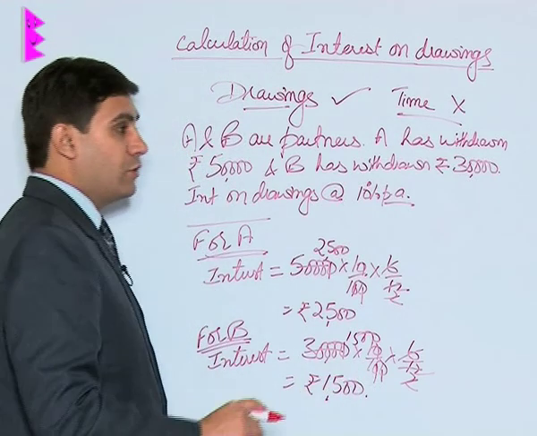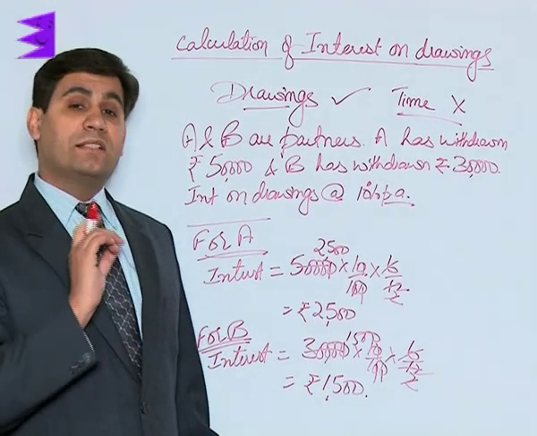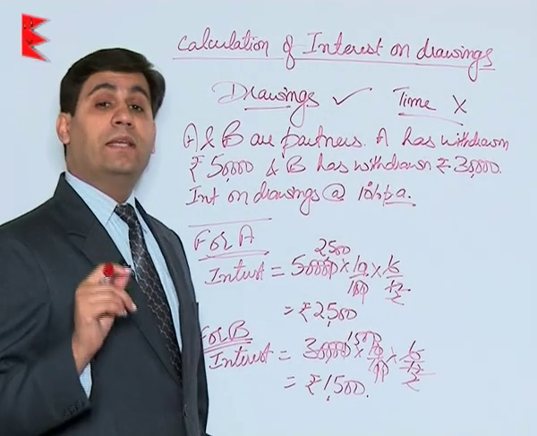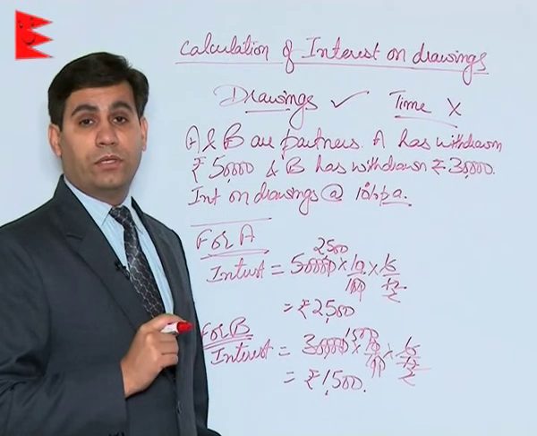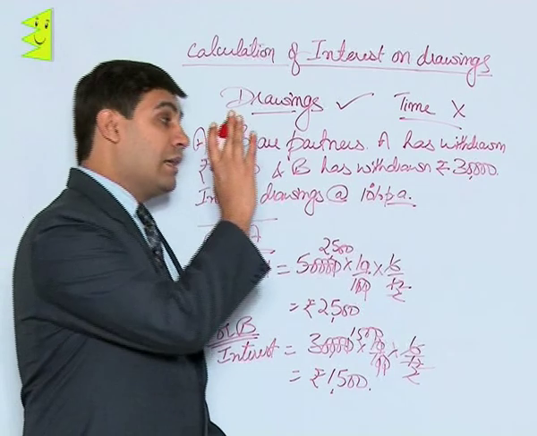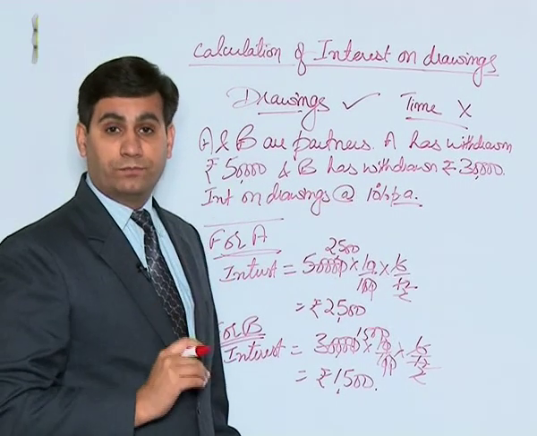So students, you can see clearly that in case the drawings are given but the time period is not mentioned, then the interest has to be calculated for 6 month period. In case, again I am specifying, when the time period is not given.